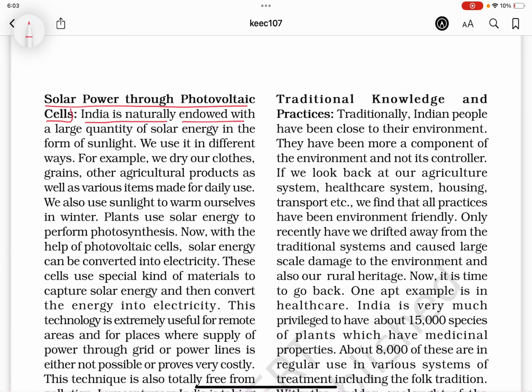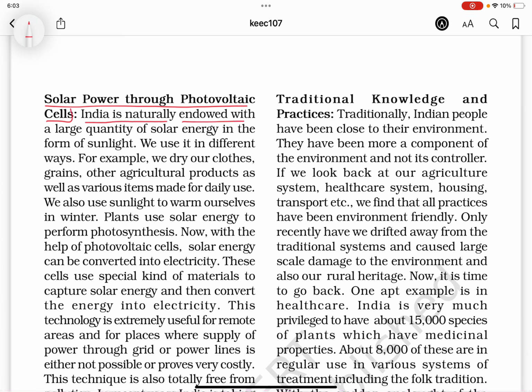Mini hydel plants. In mountainous regions, streams can be found almost everywhere. A large percentage of such streams are perennial. Mini hydel plants use the energy of such streams to move small turbines. The turbines generate electricity which can be used locally.